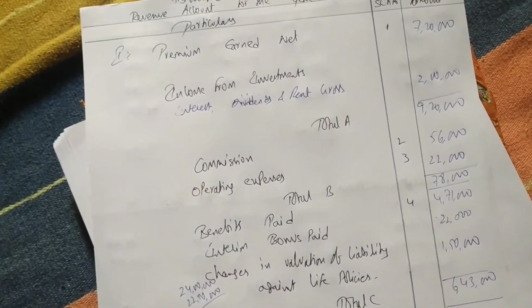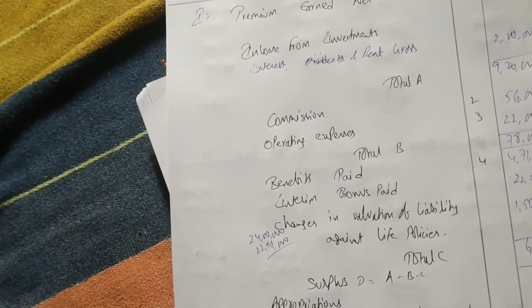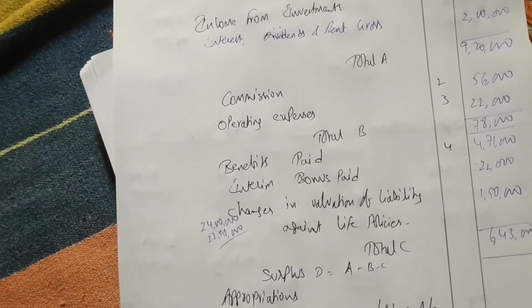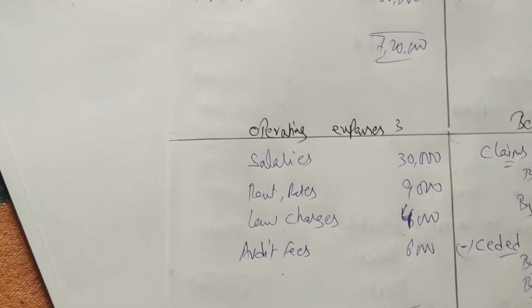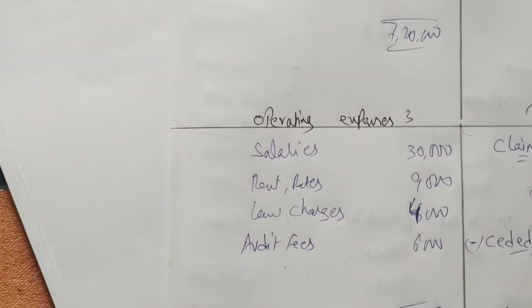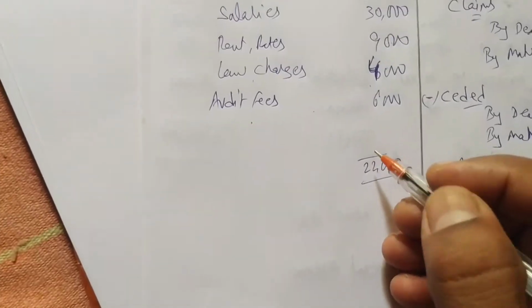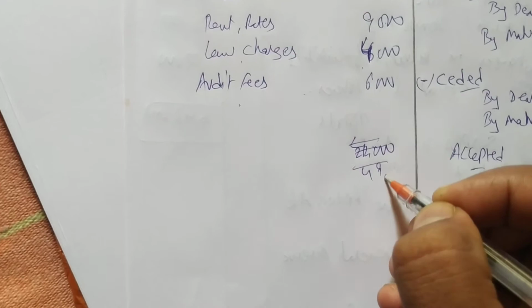1,05,000 expenses, commission, operating expenses, and what more is there? 49,000. Operating how much? 30 plus 9,000 plus 4,000 plus 6,000, 49,000. Correction: 49,000.